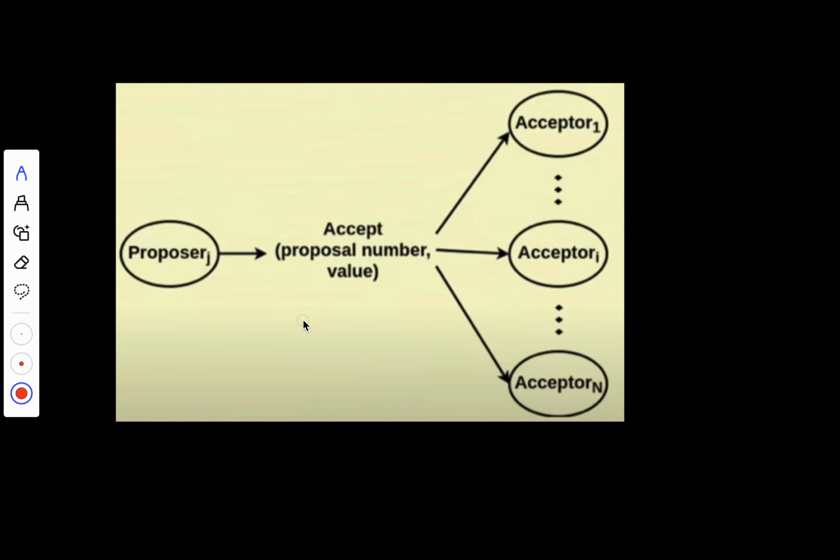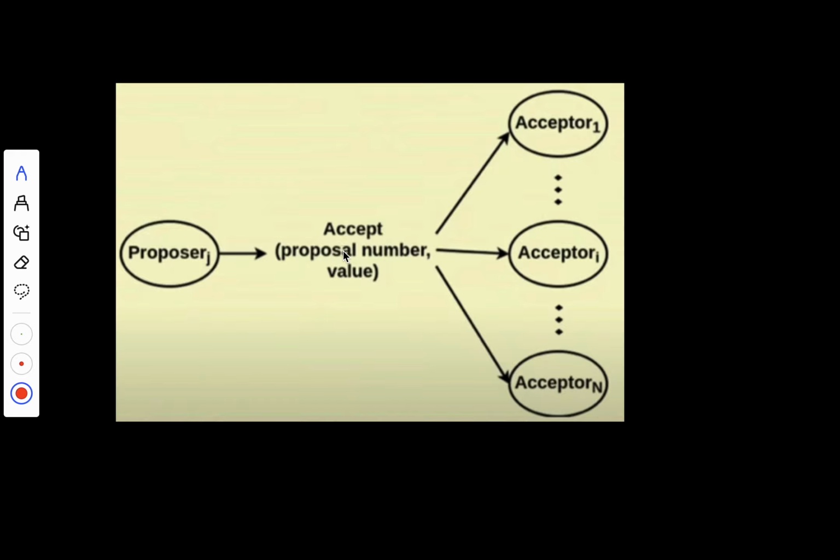Number two, we have the proposal itself. The leader will choose a value to propose and send it to the other nodes, often called acceptors. Number three, we have acceptance. If a majority of acceptors agree on that value, it becomes the chosen value. No other conflicting value can override it. The key insight is that you only need a majority of acceptors to agree before you consider the proposal official.